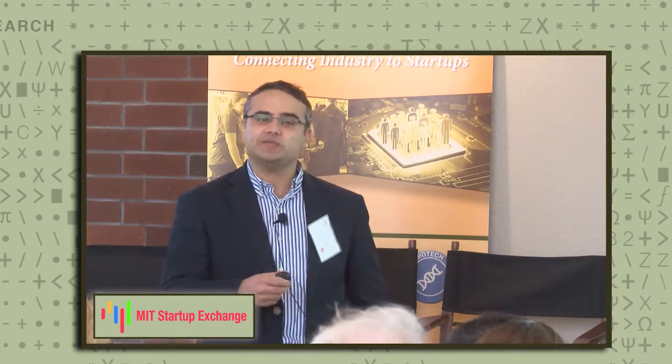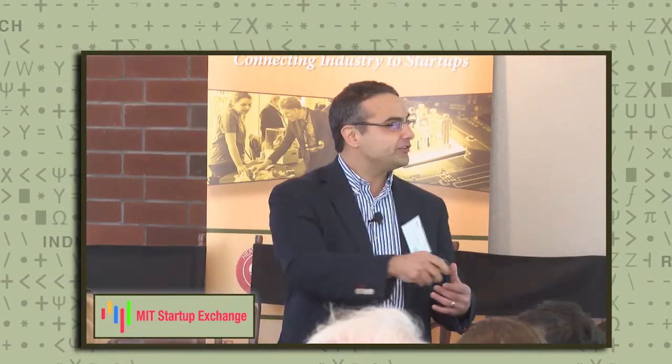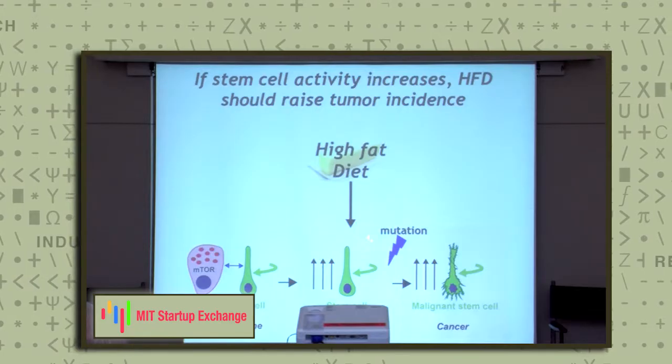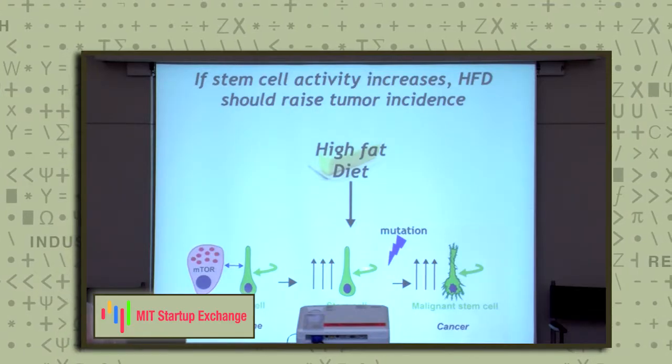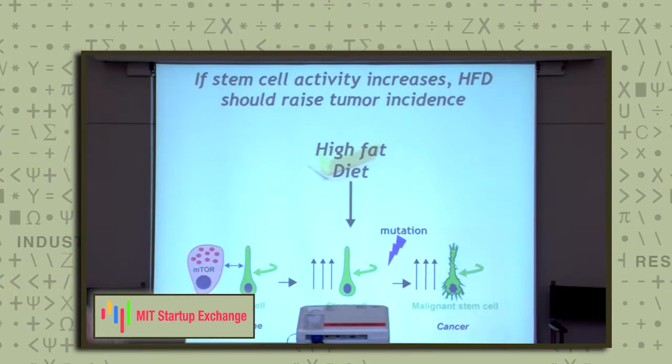It's known that these stem cells can often serve as substrates that accumulate genetic mutations that go on to give rise to cancer. So if you have a larger pool of stem cells that are more functional, and you're exposed to a mutation, then you have a higher likelihood of developing these malignant stem cells that go on to give rise to frank cancer.